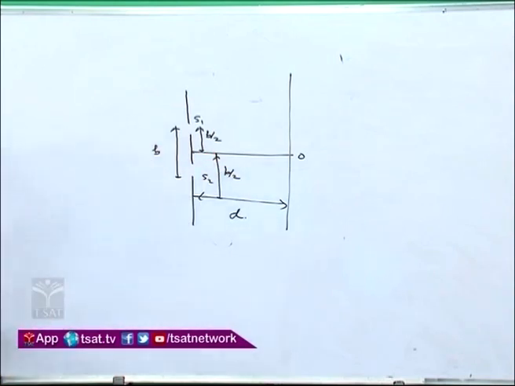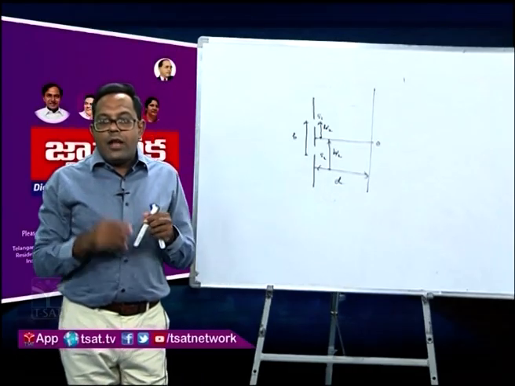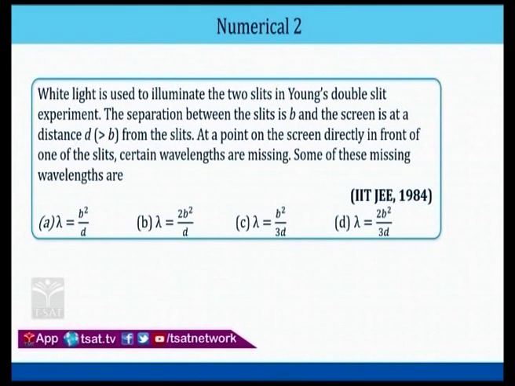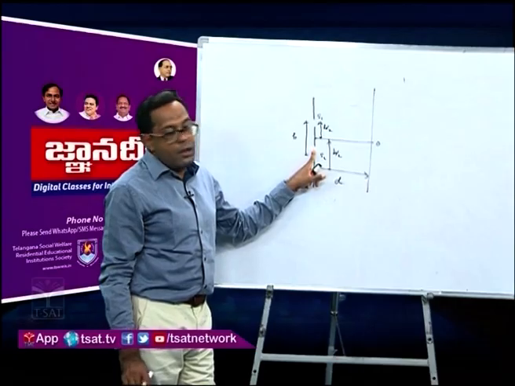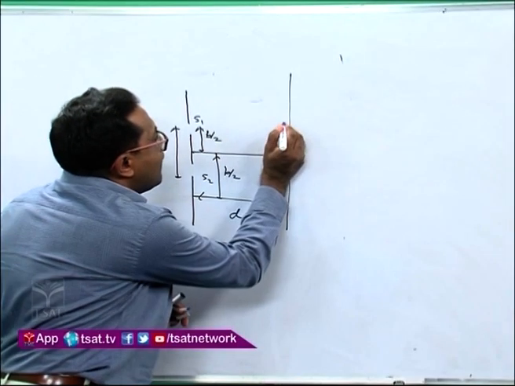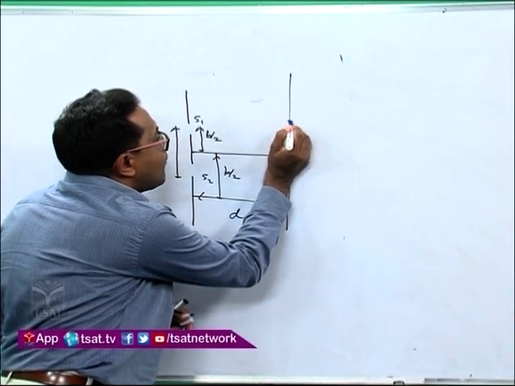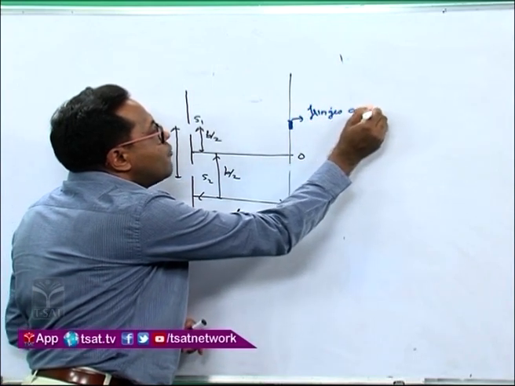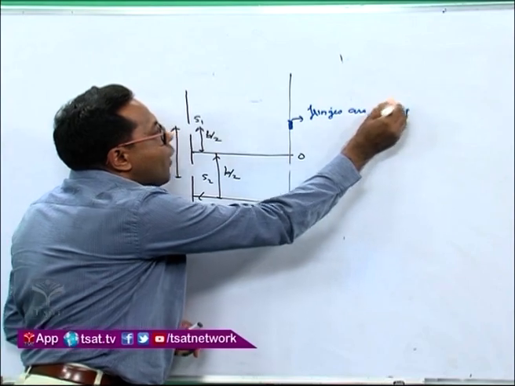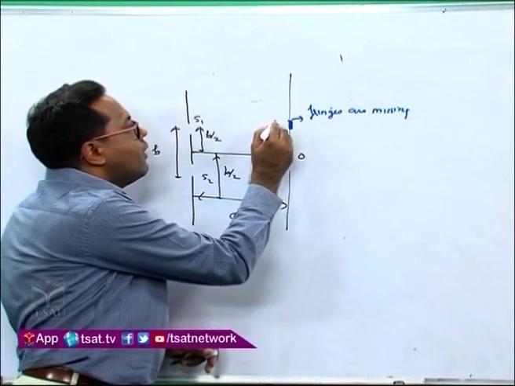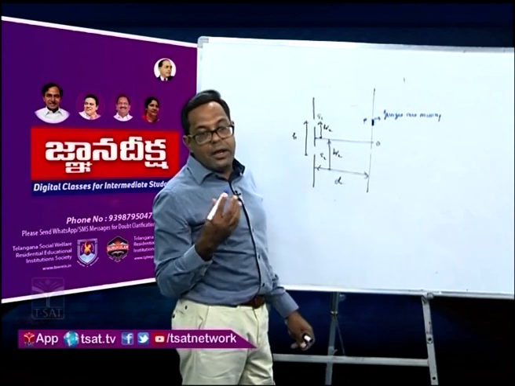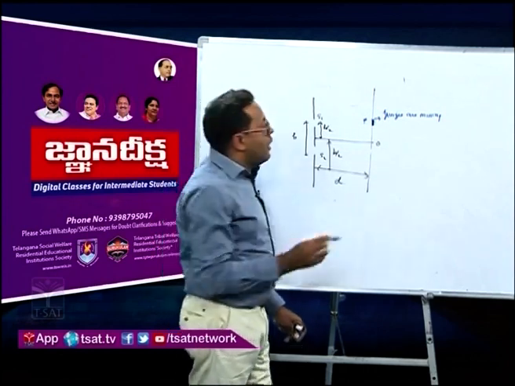Now what they have given is that at a point on the screen directly in front of one of the slits, you can take either S1 or S2. If you take S1, in front of S1 some fringes are missing. This is the observation point, say P, and you know that the distance from the center to the point of observation where the interference pattern is obtained is known as Y.